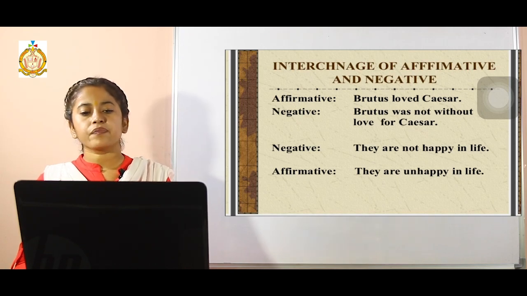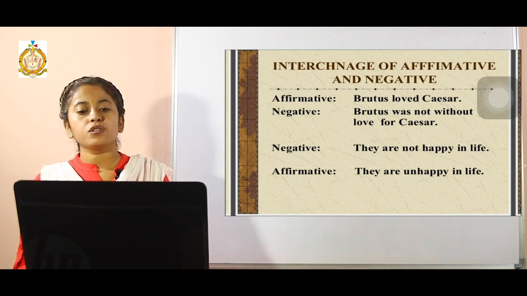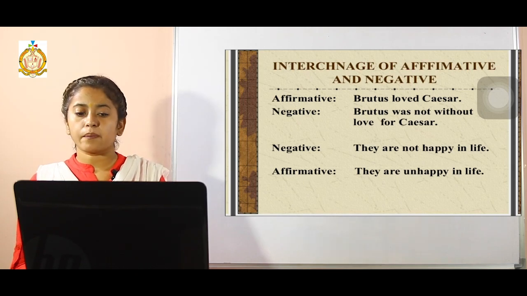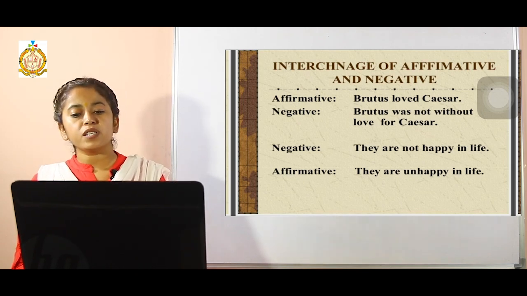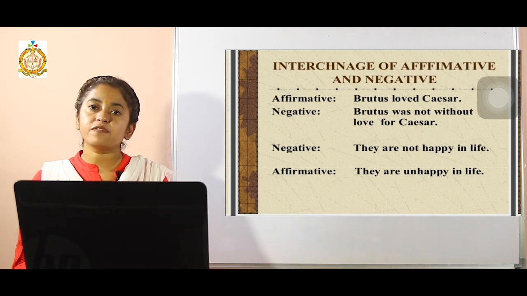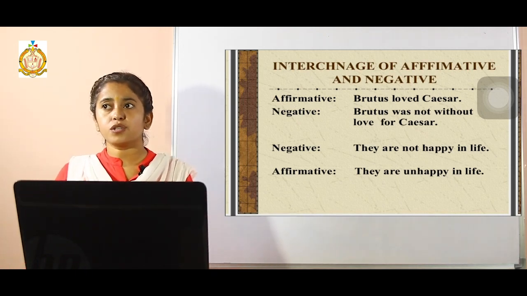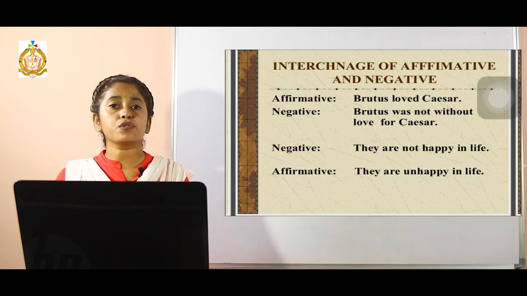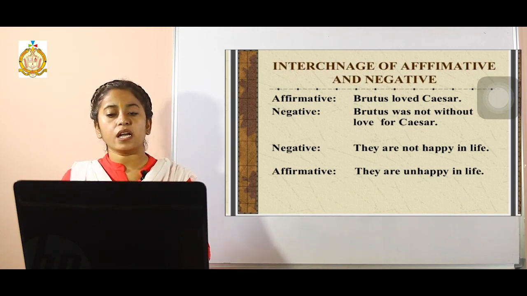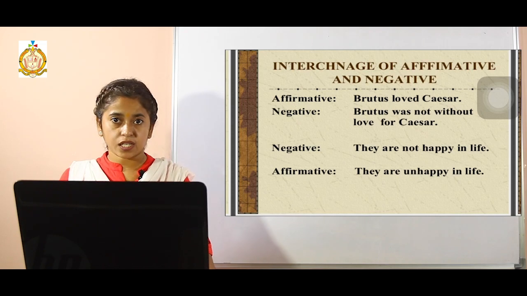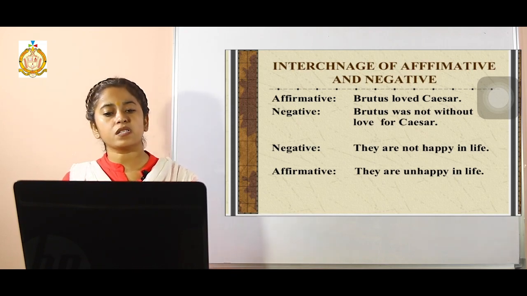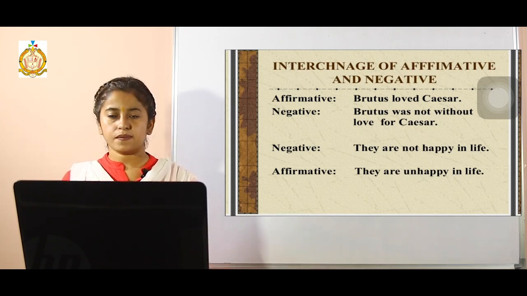See the example. He must work very hard to make up for the lost time. How we can change it? He must work very hard and make up for the lost time. The very word and is your coordinating conjunction over there. So it has been used to join the sentence. And similarly, by using coordinating conjunctions, we can change our simple sentence into a compound sentence.